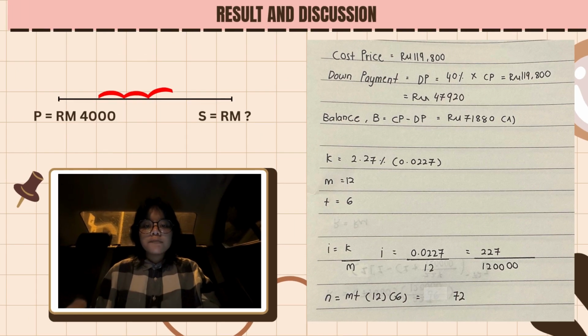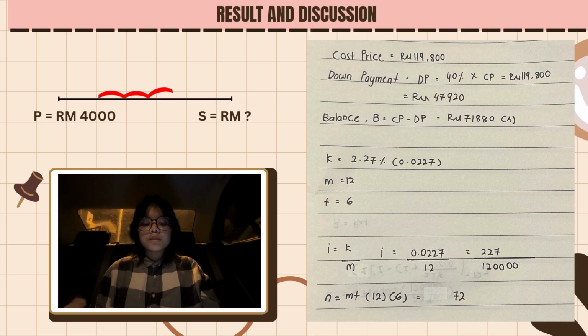Result and discussion. First, we need to find the cost price, down payment and balance. The first one, cost price. Cost price equal to RM119,800. Next, down payment. Down payment equal to down payment multiplied by cost price. So, 40% multiplied by 119,800 equal to RM47,920. Next, balance. Balance equal to cost price minus down payment.